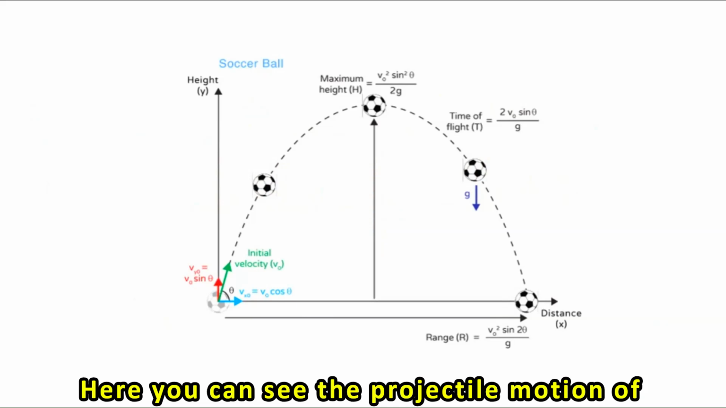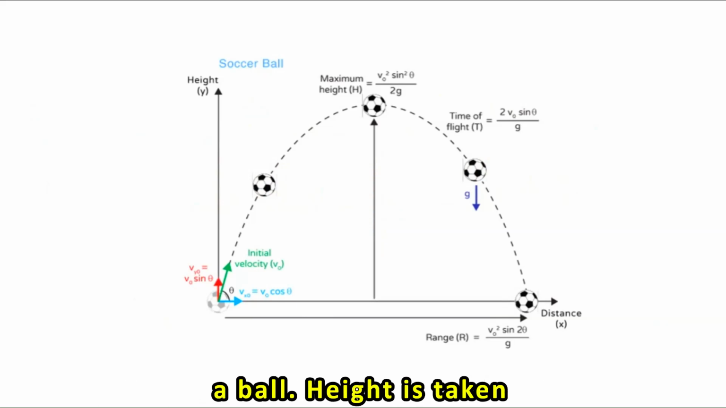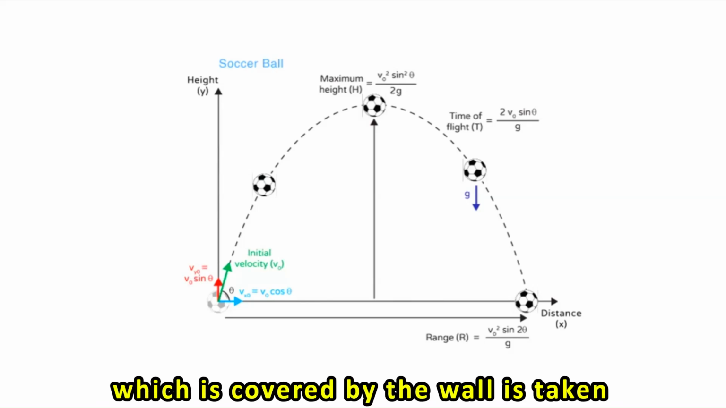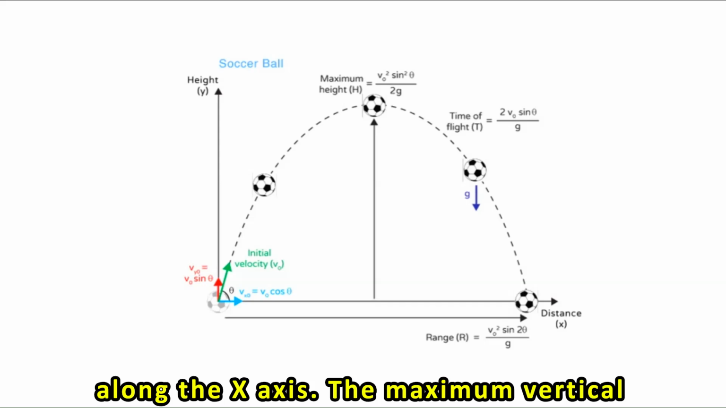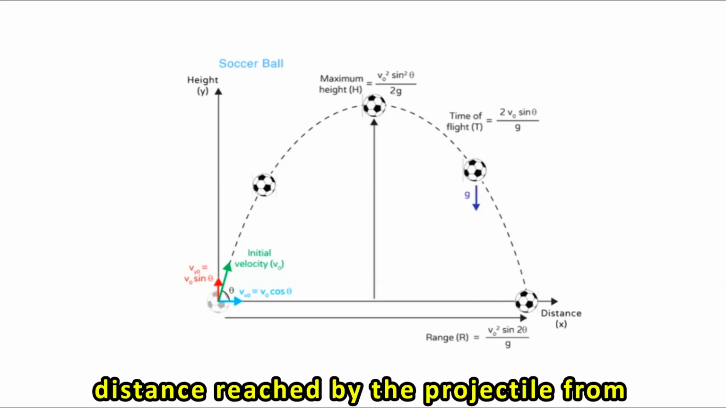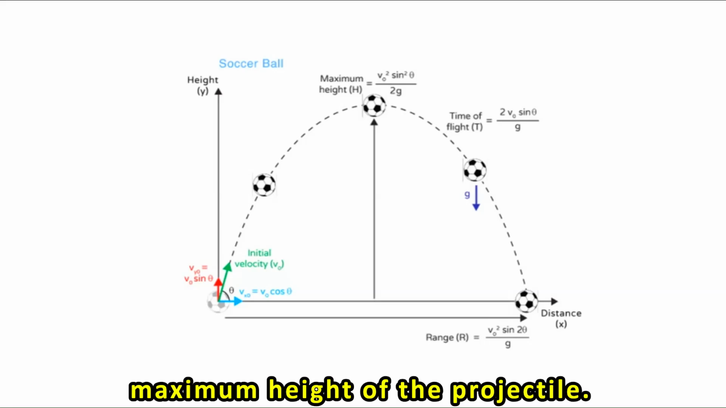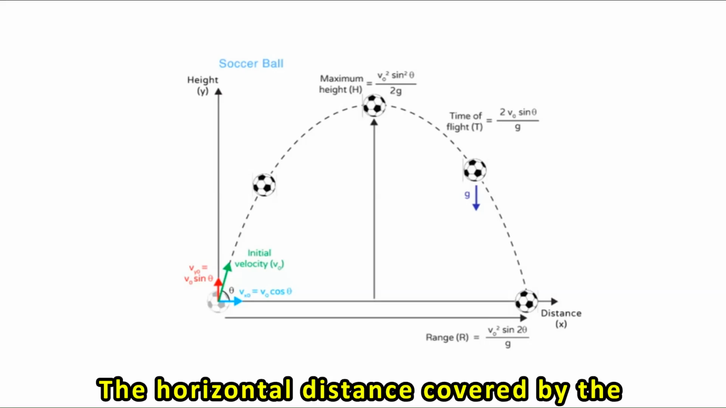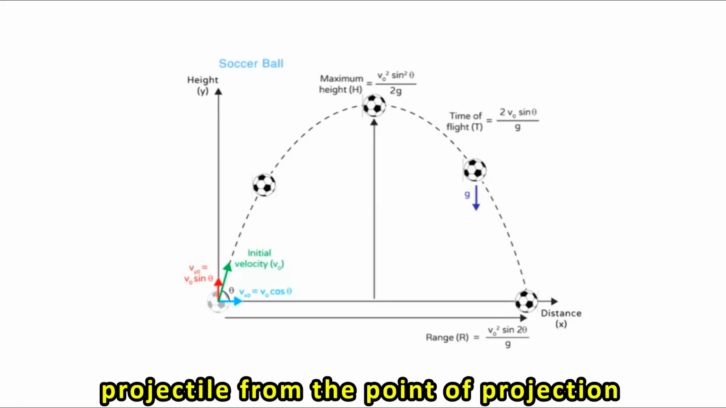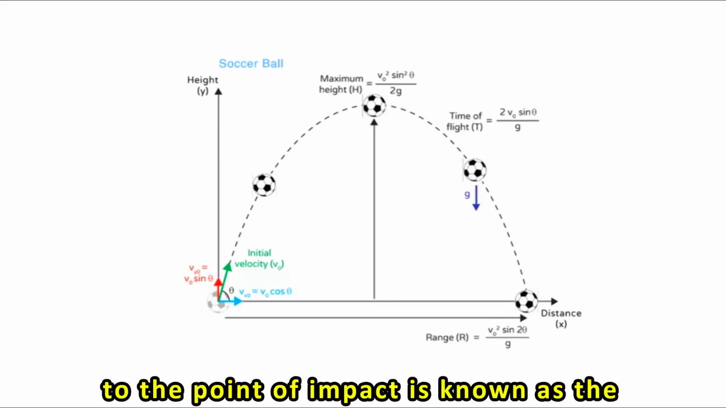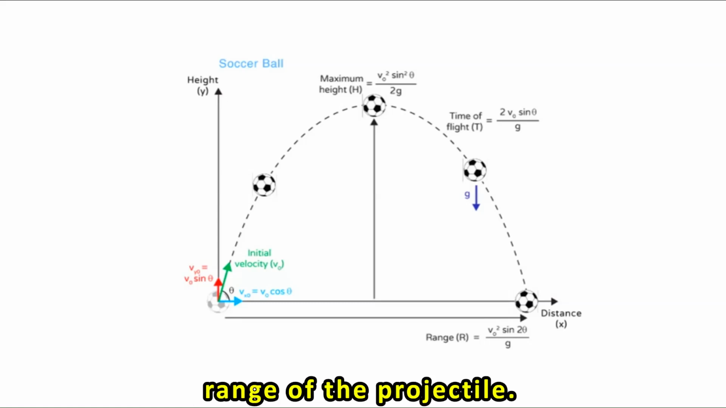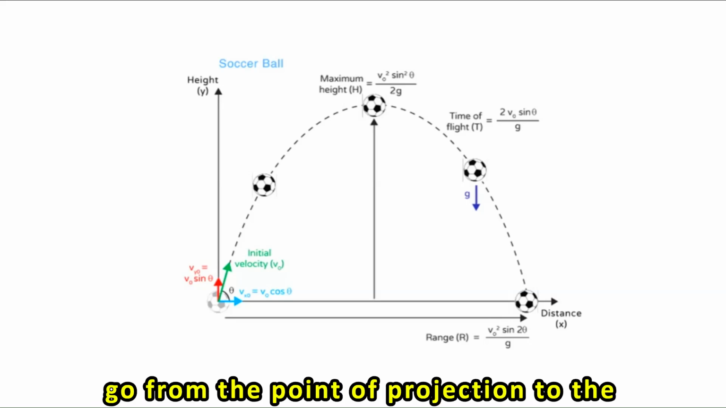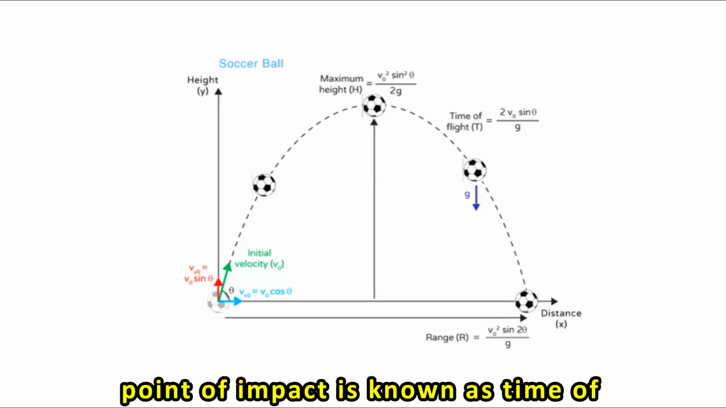Here you can see the projectile motion of a ball. Height is taken along the y-axis, whereas the distance which is covered by the ball is taken along the x-axis. The maximum vertical distance reached by the projectile from the projection level is known as the maximum height of the projectile. The horizontal distance covered by the projectile from the point of projection to the point of impact is known as the range of the projectile. And the time taken by the projectile to go from the point of projection to the point of impact is known as the time of flight.